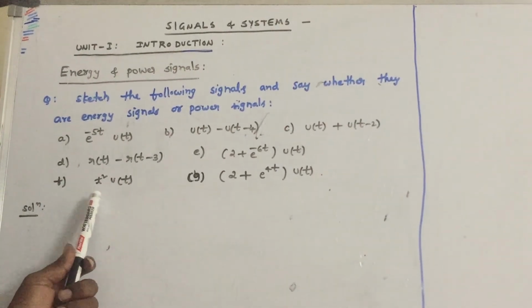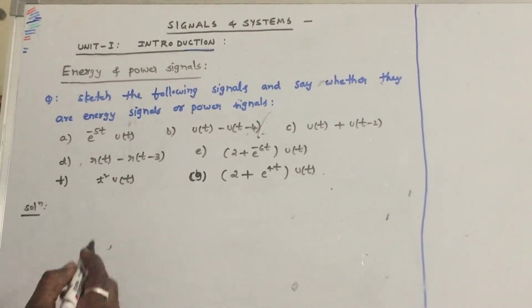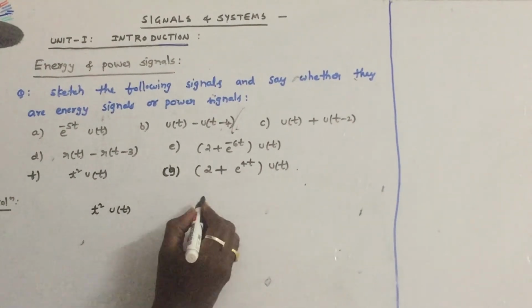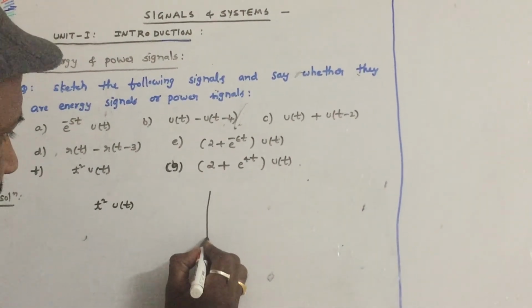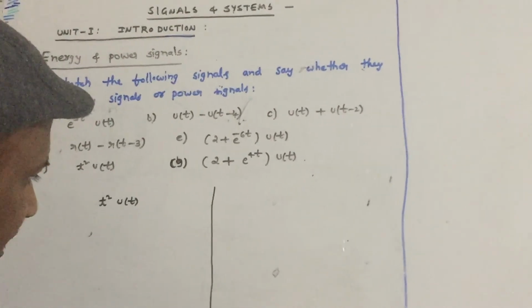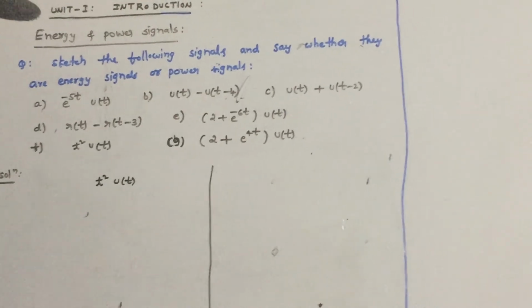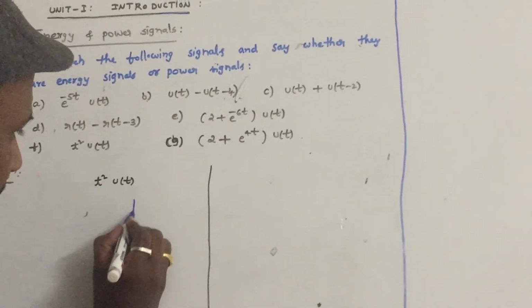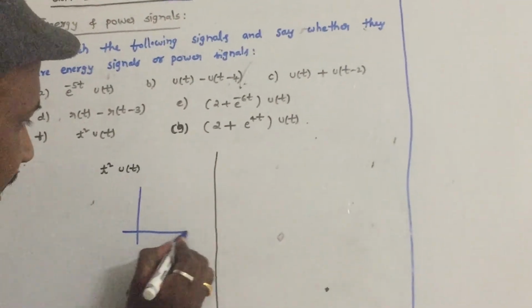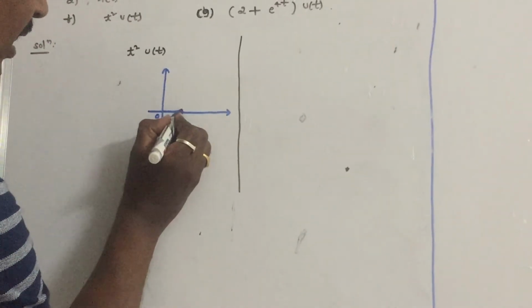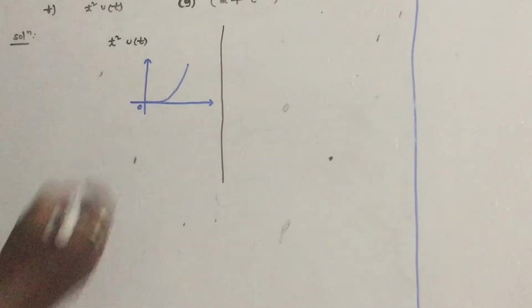Let us see question F. The question F is t square into u of t. So first we have to sketch the signal. As you know, t square is a parabolic signal. So the nature of the signal is parabolic.